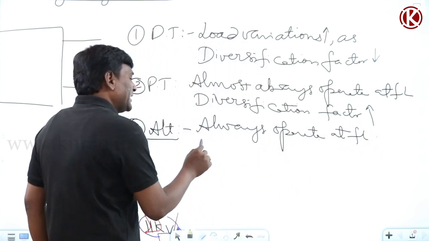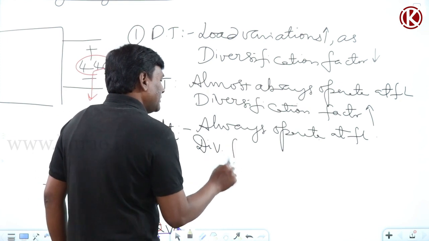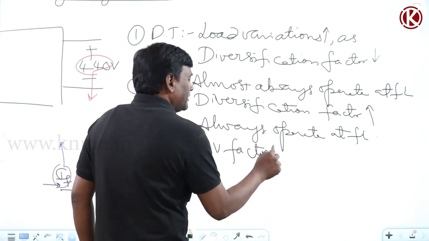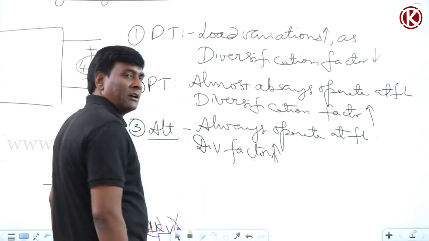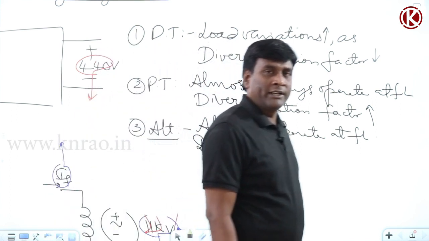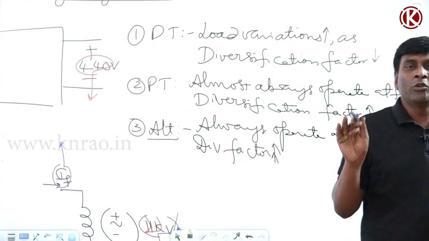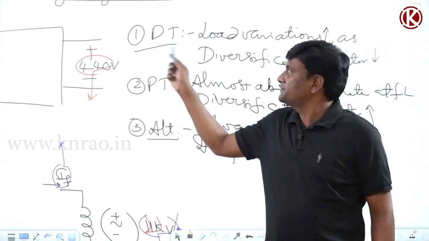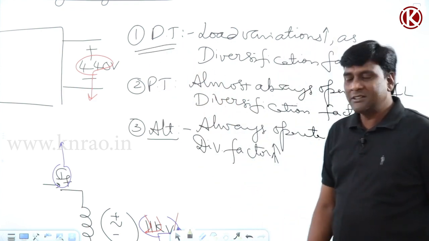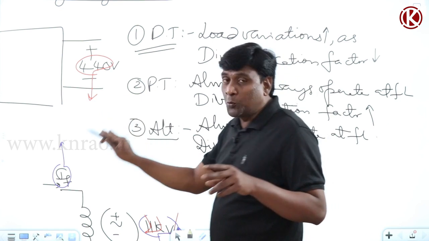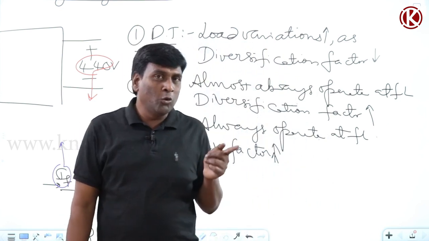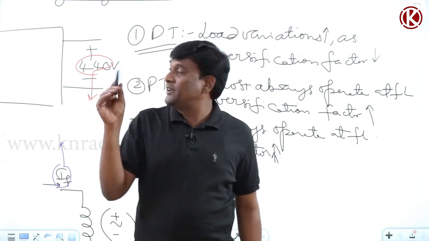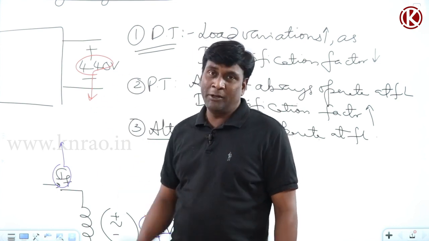Why? Diversification factor is going to be highest. Our catchment area will become all over India. Now let us define voltage regulation for a distribution transformer. For a distribution transformer, voltage will drop from no load to any load; voltage variation will be a drop.